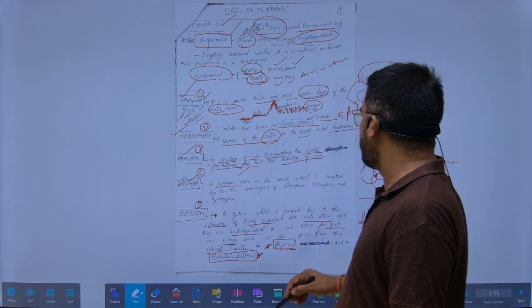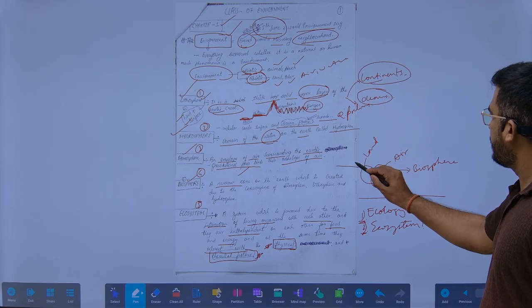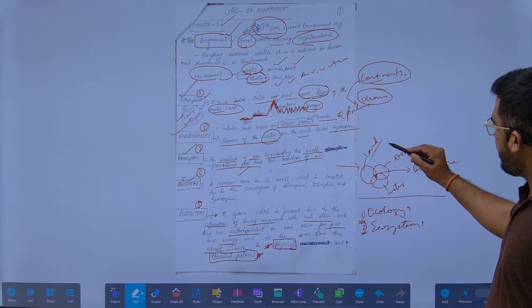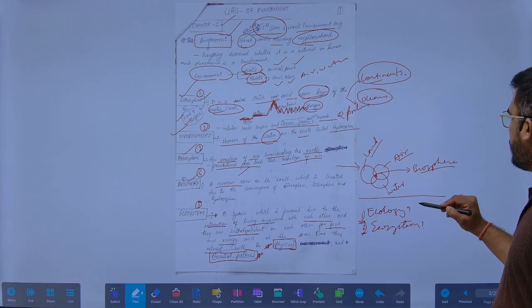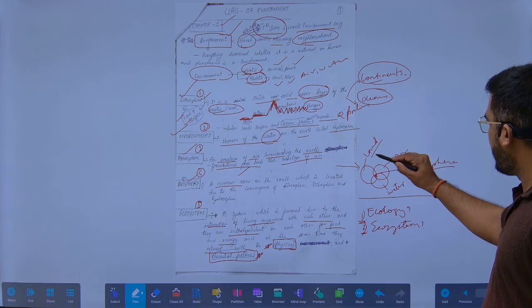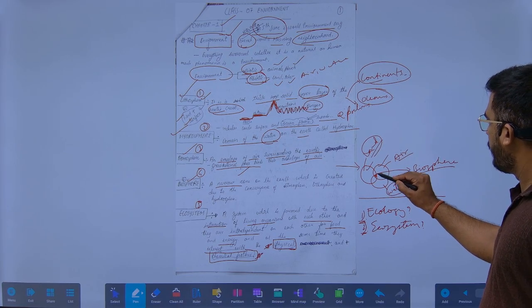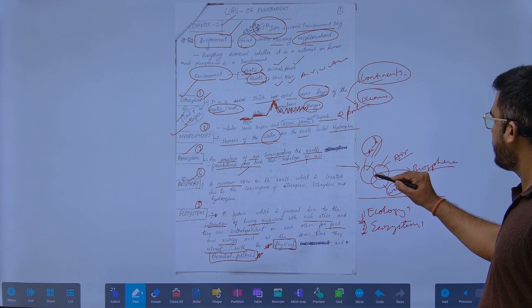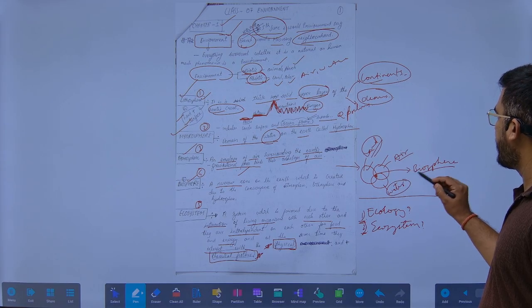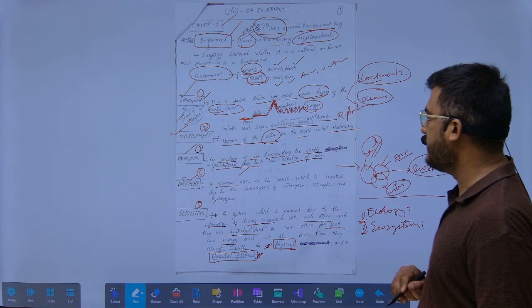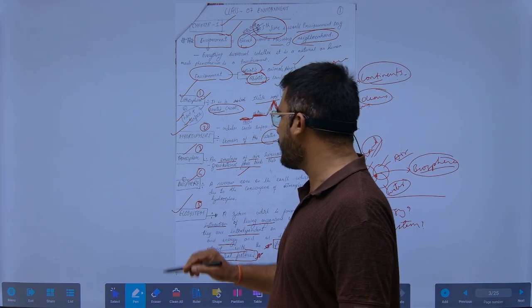What is biosphere? Look at this diagram. This is land, this is air, and this is water. The place where all these three things interact and are present is called the biosphere, in the simplest terms.